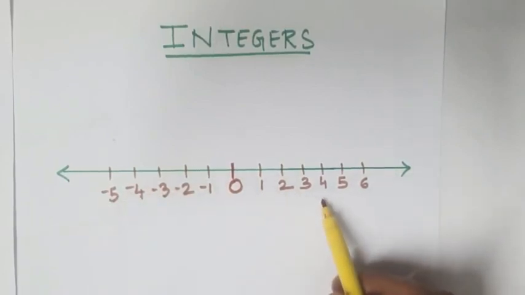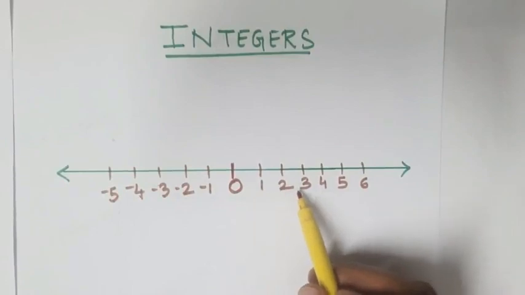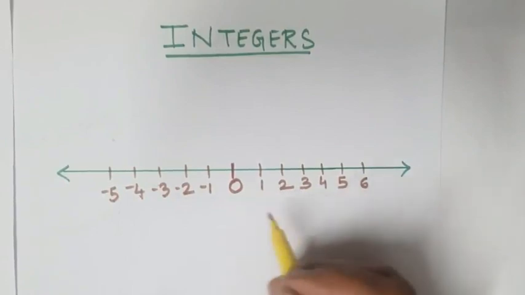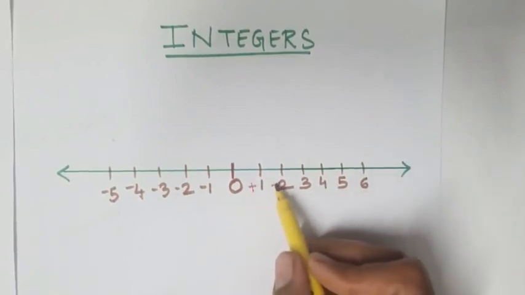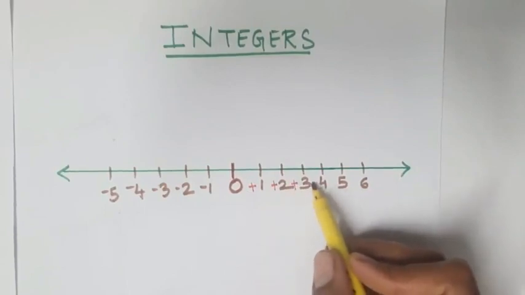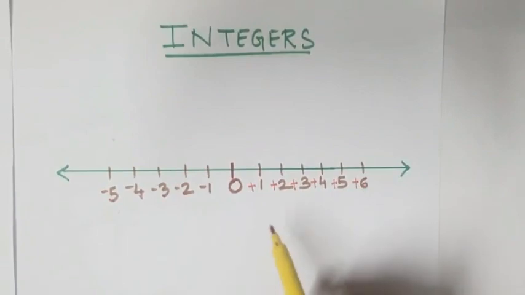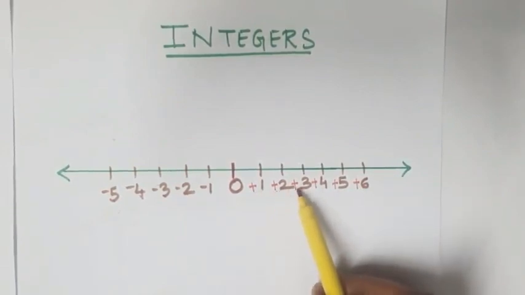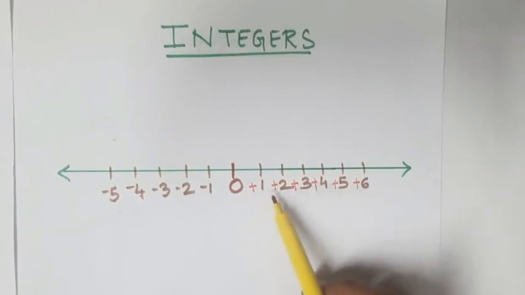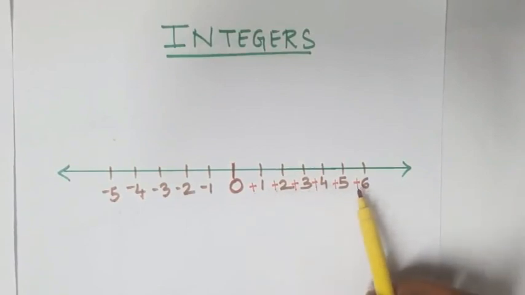In the right hand side, I have written again the counting numbers with, you can say, positive sign. If we will not put here positive sign, it is very clear that they all are positive.